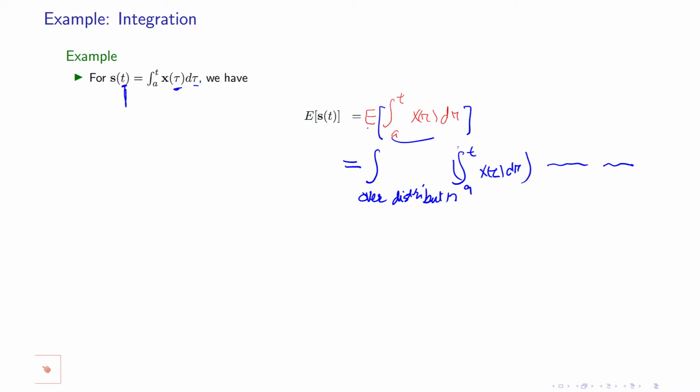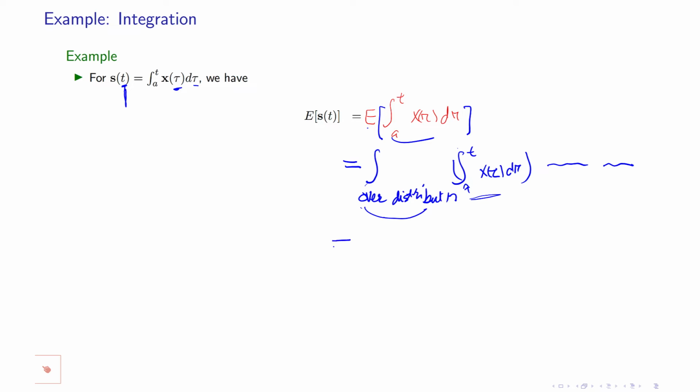Obviously, you can change the order of these integrals with this distribution, because the boundaries of this distribution and the boundary of this integral are different.